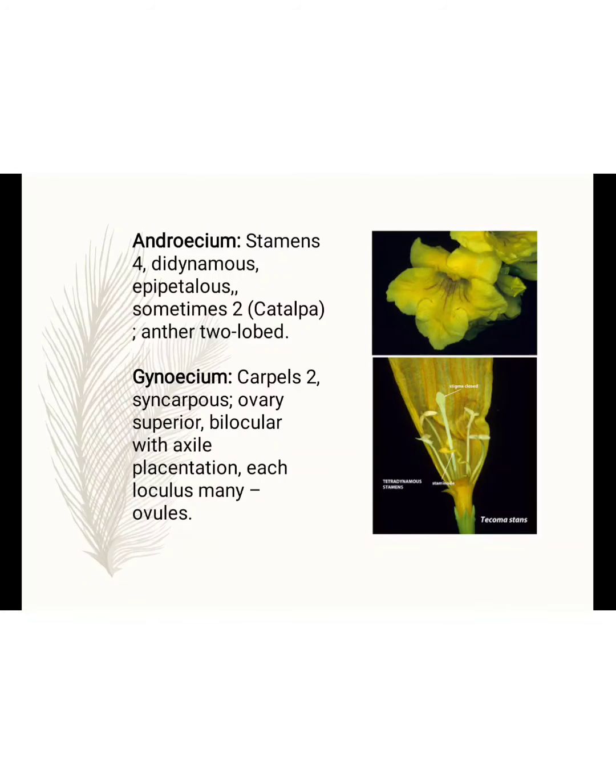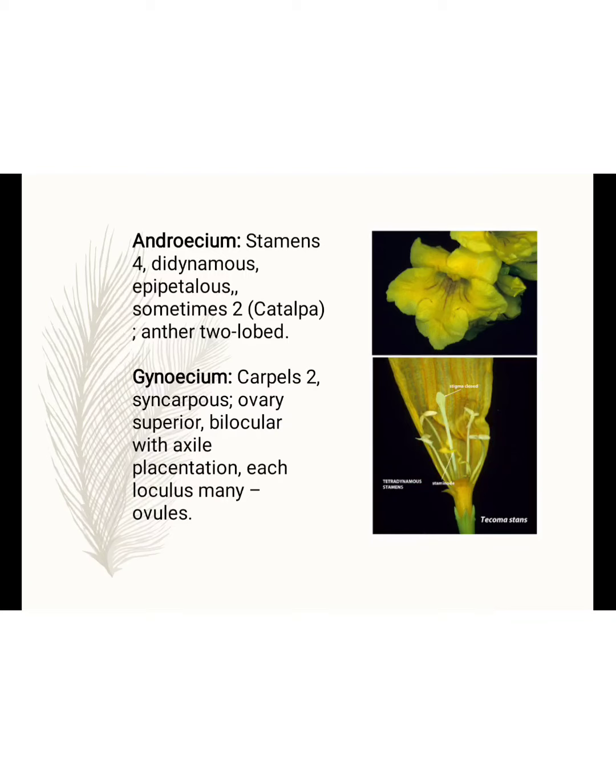Then the androecium, the stamens are 4, didynamous, epipetalous, sometimes 2, and the anther is 2 lobed. Stamens are 4, but their arrangement is called didynamous. Didynamous means the 4 stamens are arranged in 2 pairs. 2 are on this side, 2 are on this side. But in this, 2 stamens are long and 2 stamens are short. So it is called didynamous.